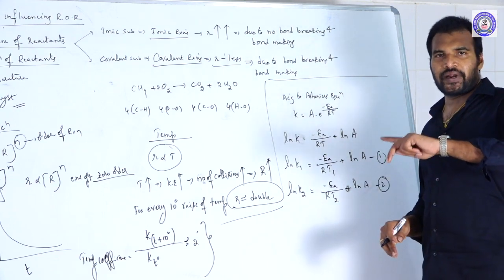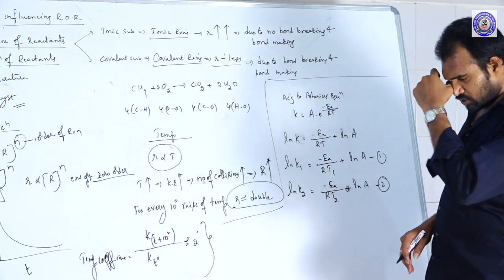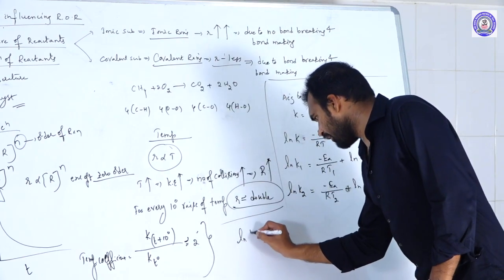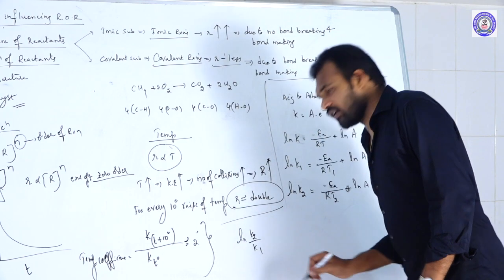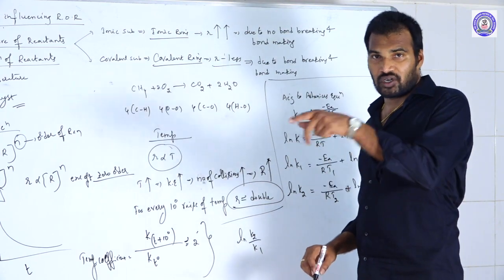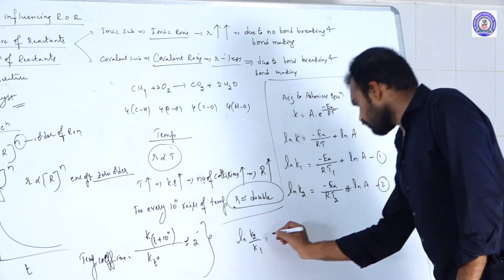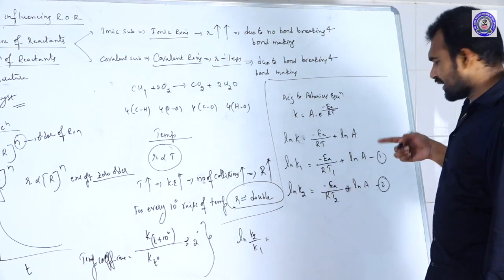Now you subtract equation 1 from equation 2. What can we get? ln K2 by K1. Why? Because log A minus log B is log A by B. In the same way, ln K2 by K1 is equal to, ln A cancels out.